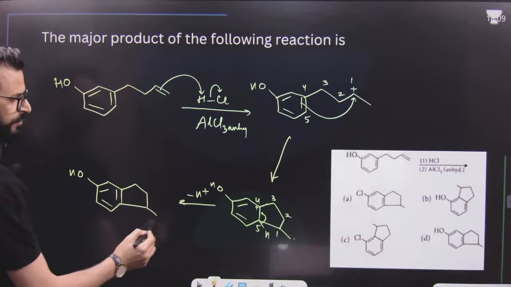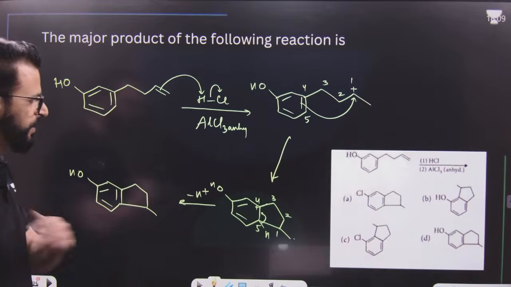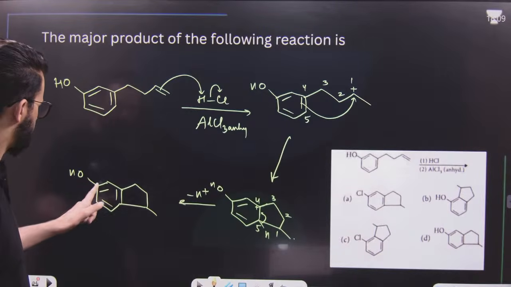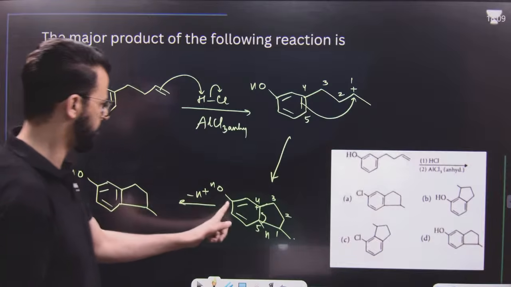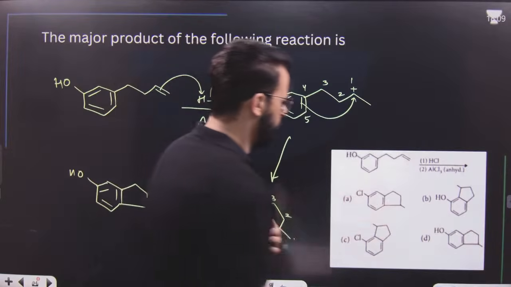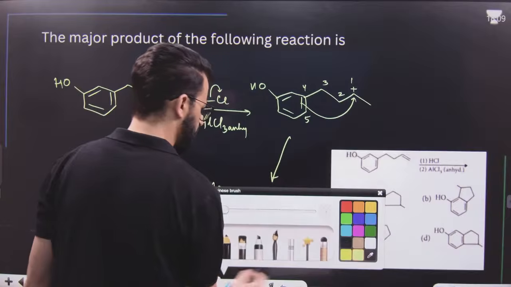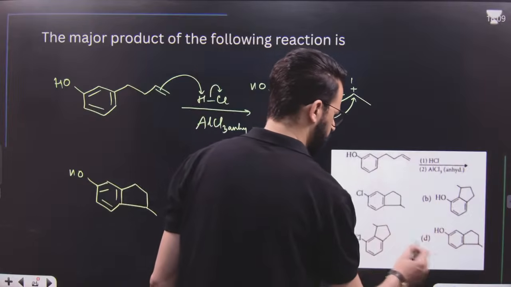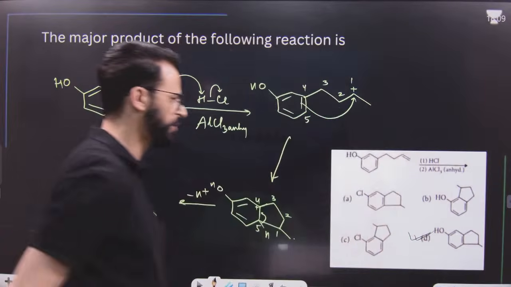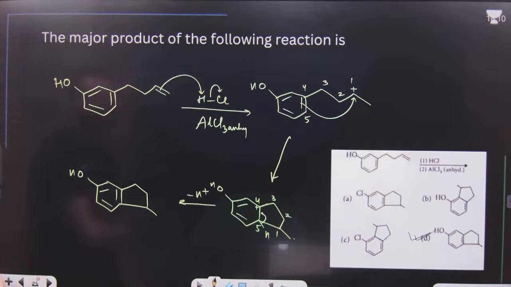To this it will be CH3, and this is 1, 2, 3 and 4. Okay. So it will be like this. It will be simply this one. Option number D will be the right answer.